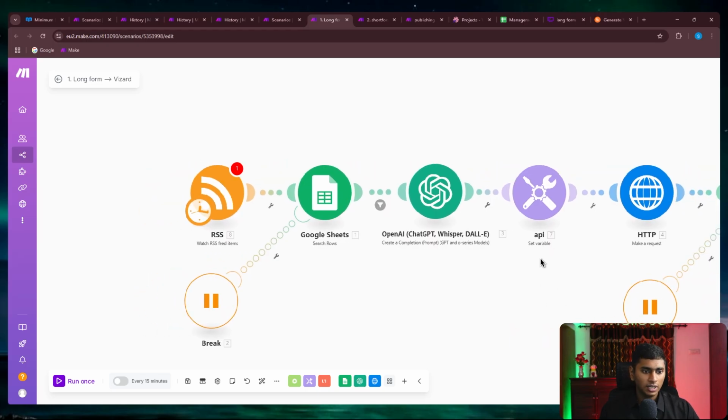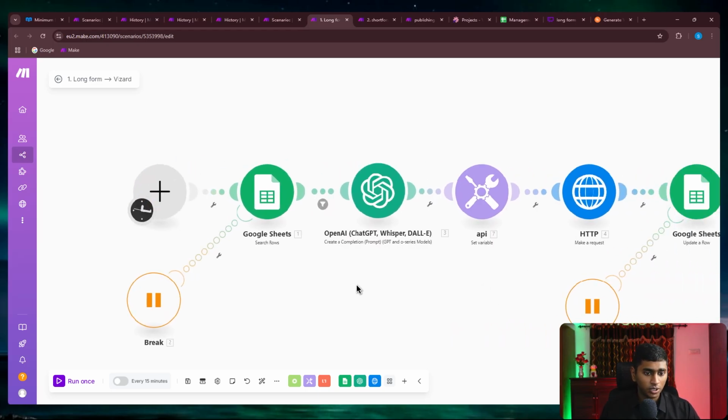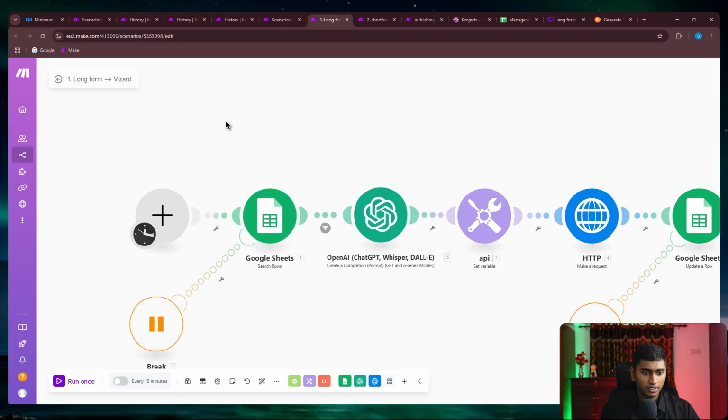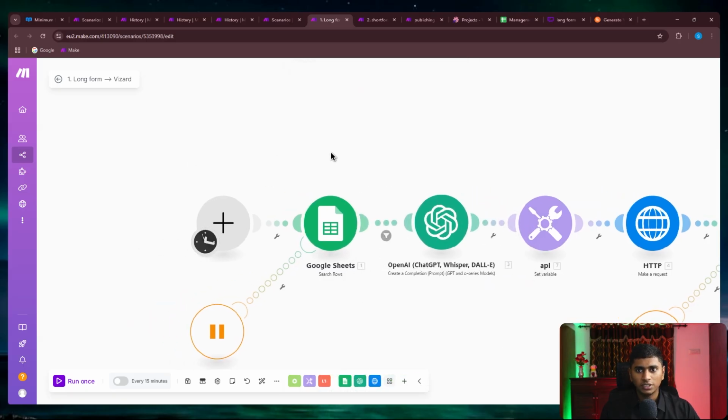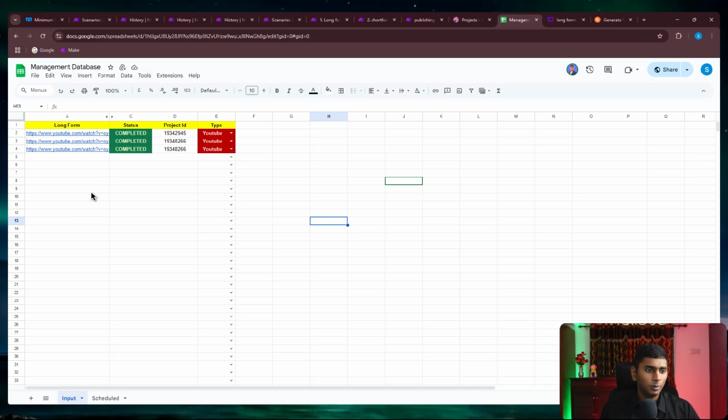All right, so currently it is set up in a way that we've got Google Sheets here. In Google Sheets, you can see this is the sheet. We'd be entering the long form video here, and after that it is going to pick this up, send it to Vizard, and put in the project ID of Vizard. And this one is just for understanding of what links we can put inside here.